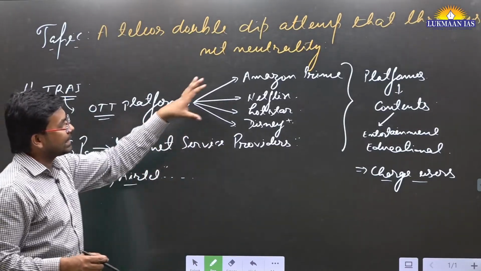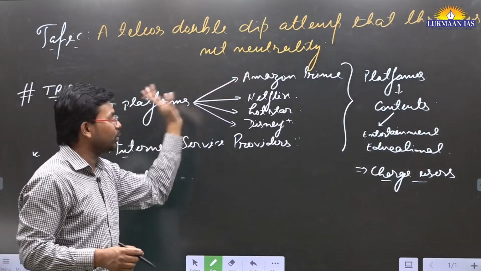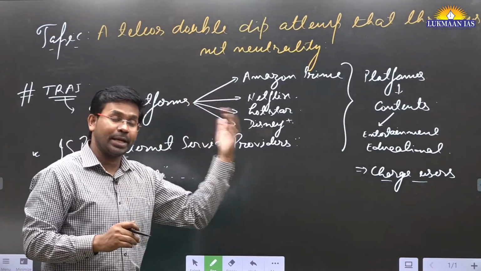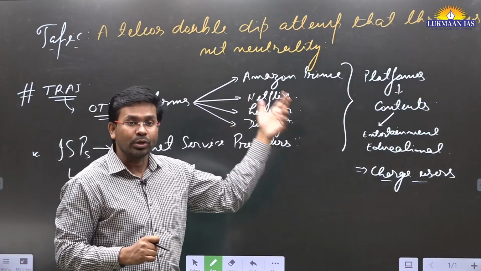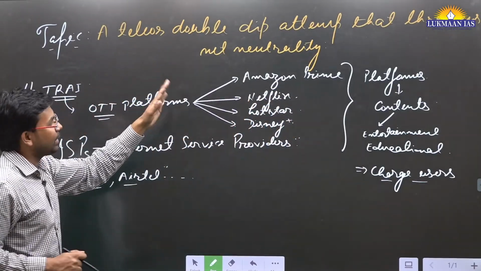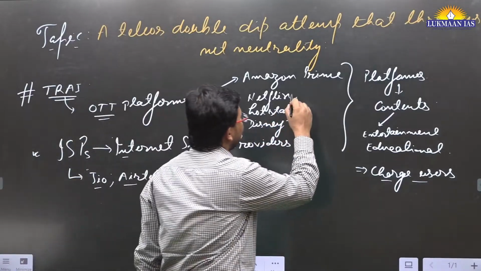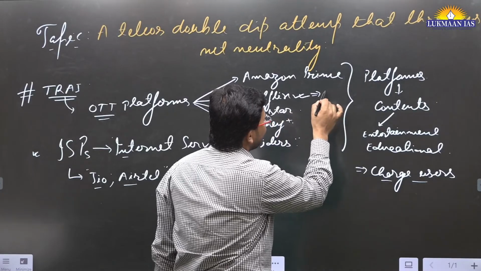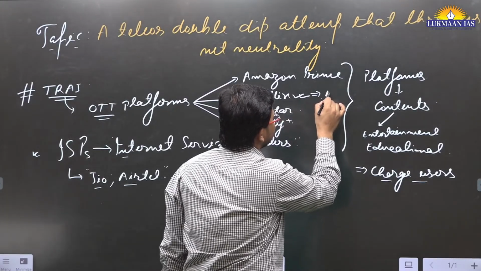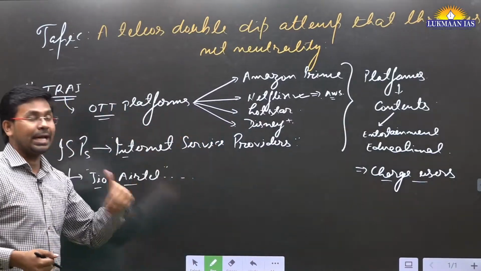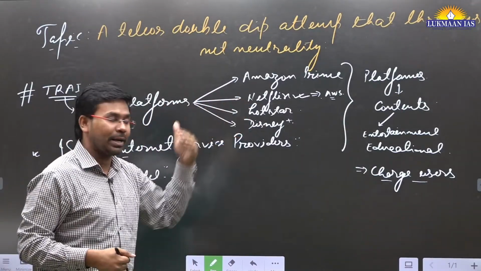But the thing is, they themselves do not provide any internet to the consumers. They have their own platform, so they may be paying for hosting services for the platform. For example, if we talk about Netflix, it is a part of Amazon. Amazon has Amazon Web Services, AWS, so they have their own servers, so they can get the videos streamed through their own platform.